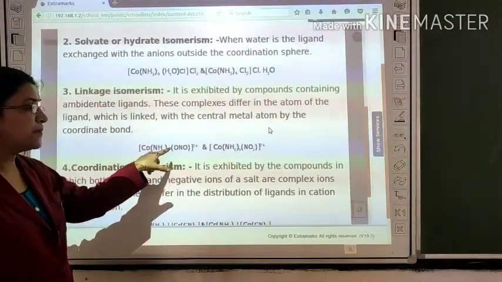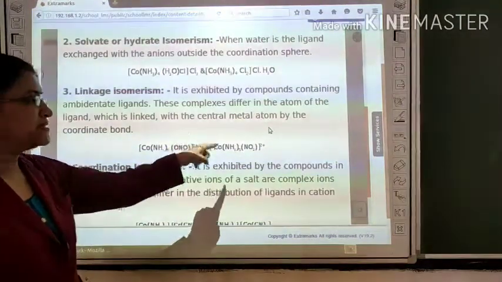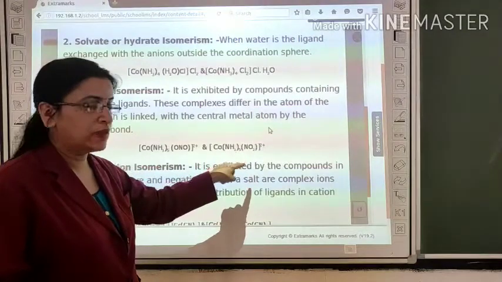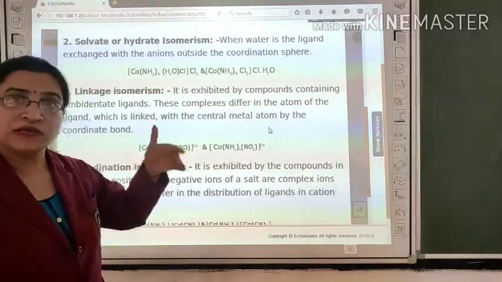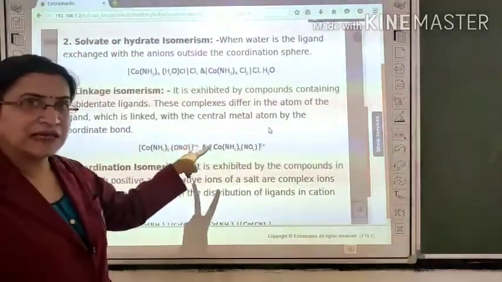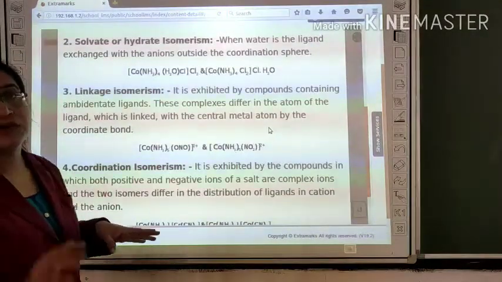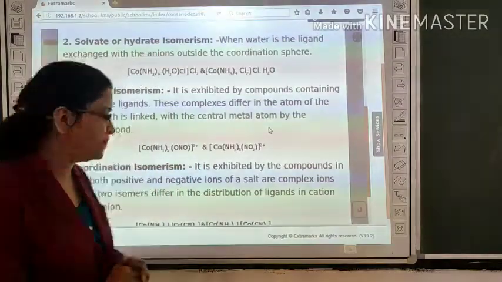In the first compound, O of NO2 acts as the donor atom, but in the second case, N of NO2 acts as the donor atom. Because of the presence of this NO2, their physical and chemical properties are different, so they are called linkage isomers. Now the last type of structural isomerism is coordination isomerism.